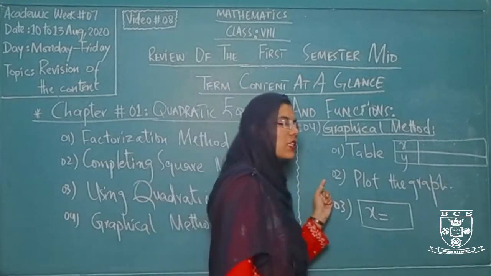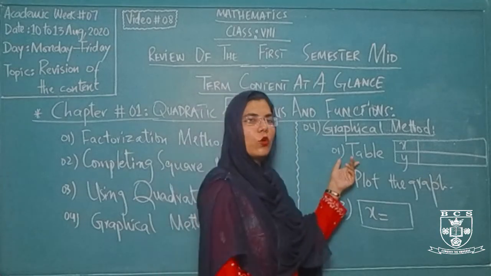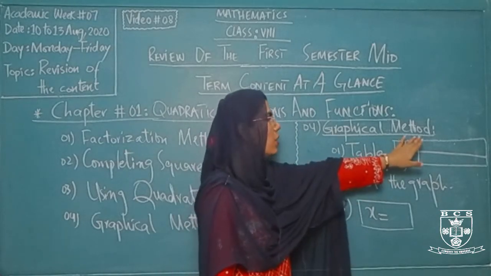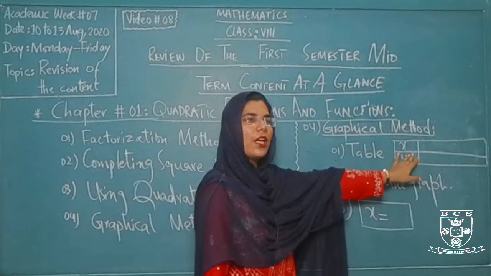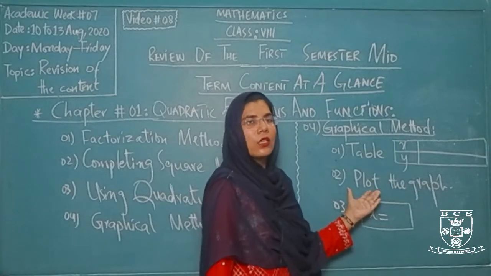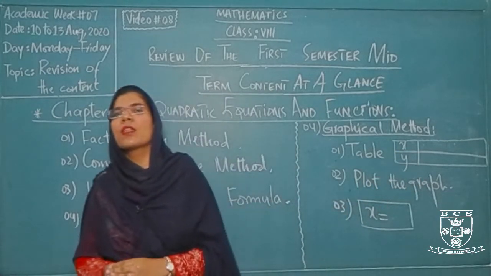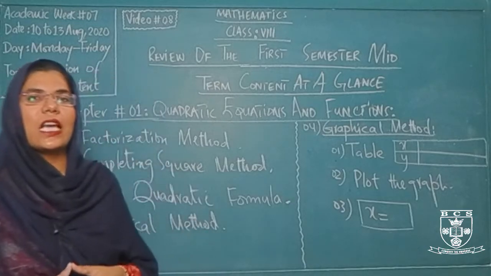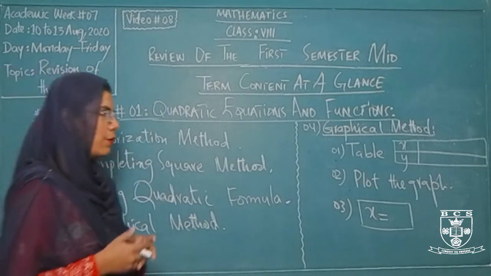Now for the second step, with the help of this particular table and these coordinates of x and y, you will plot the graph. For plotting the graph, the measurement or the judgment of the scale is a very important step.